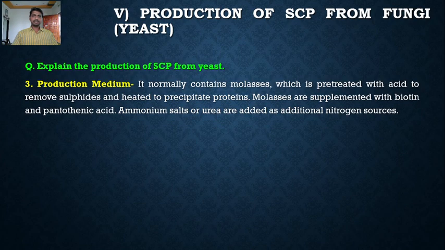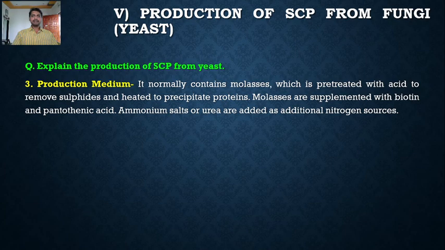Next is the production medium. It normally contains molasses which is pre-treated with acid to remove sulfides and heated to precipitate proteins. So the production medium possesses agricultural waste or waste products such as molasses. Here we are using molasses as a production medium. These molasses are pretreated with acid to remove the sulfides and heated to precipitate the proteins.